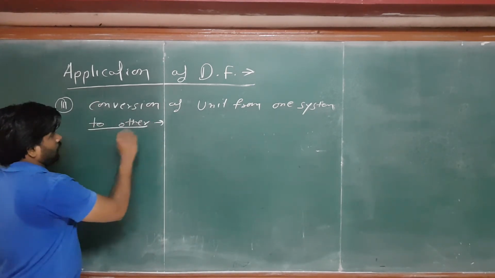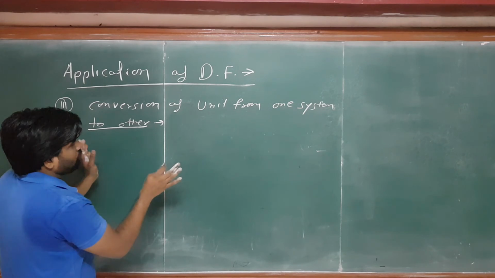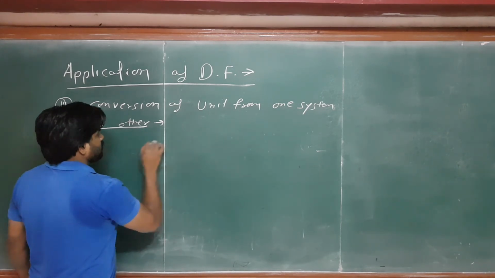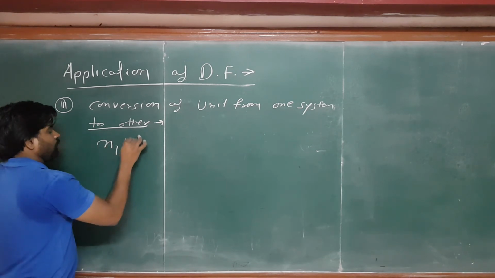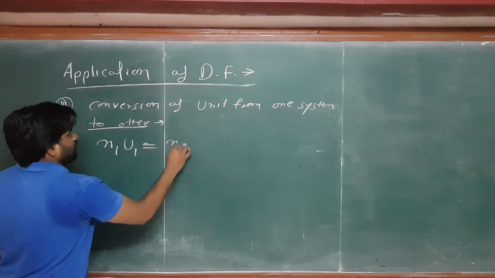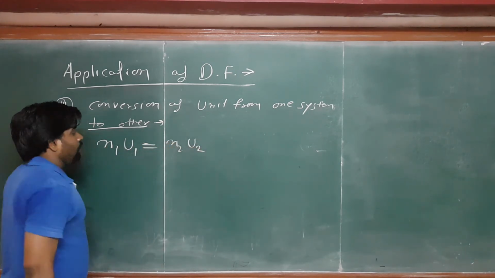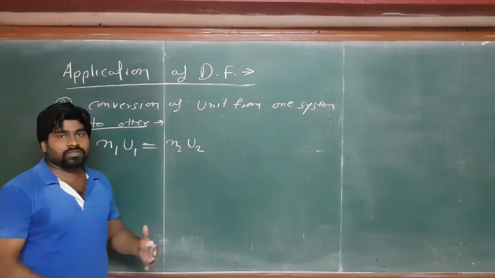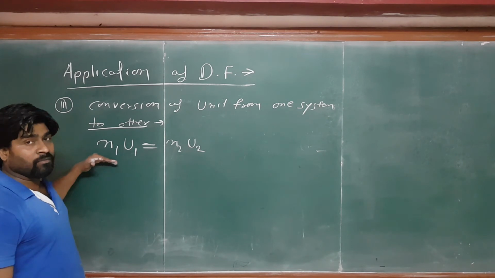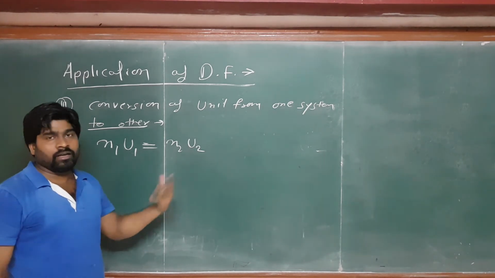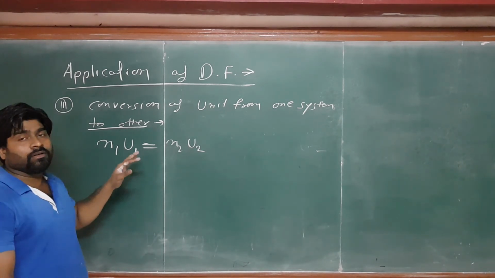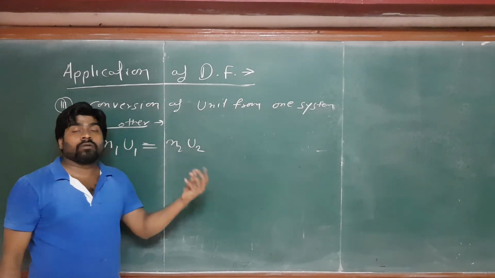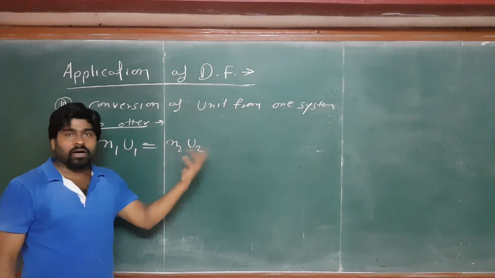So the conversion of unit from one system to other system, as I told you, the simple formula is N1 U1 is equal to N2 U2. What are N1 and N2? N1 and N2 are the numbers. N1 can be 1 and N2 can be 10, 100, anything else. And U1 is the unit of the quantity in one system, and U2 is the unit of the same quantity in the other system.